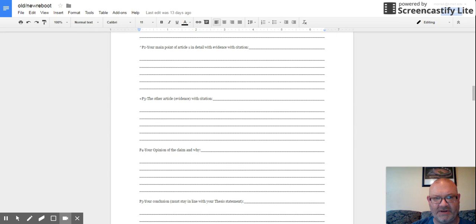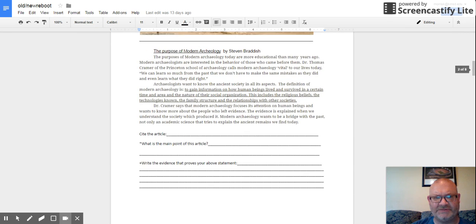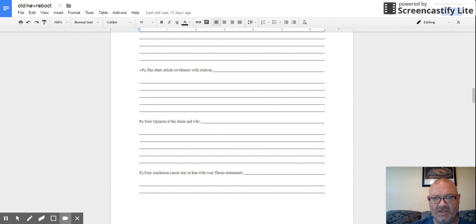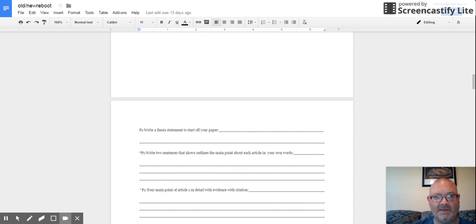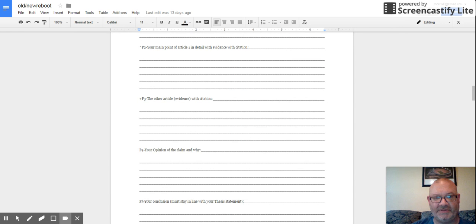Then I'm going to go down here. The other article with evidence and citation. We already did that. I'm going to go here to this modern archaeology. I'm going to start off again with my citation: In the article, The Purpose of Modern Archaeology by Stephen Bradish, it says, comma, and I'm going to write down my 3 evidence points. Boom, boom, boom. I'm going to put that right here.